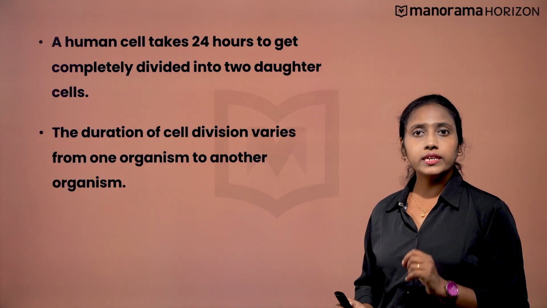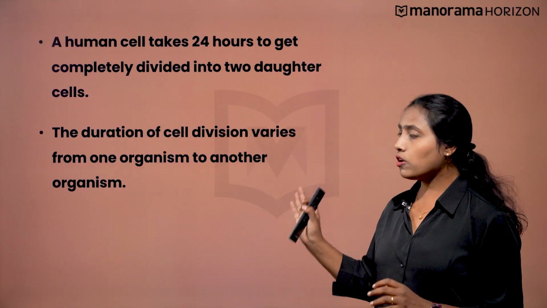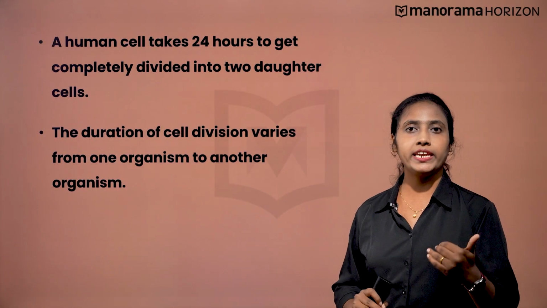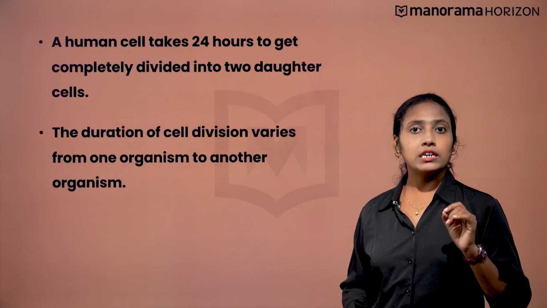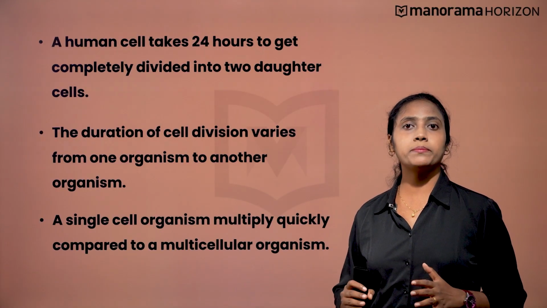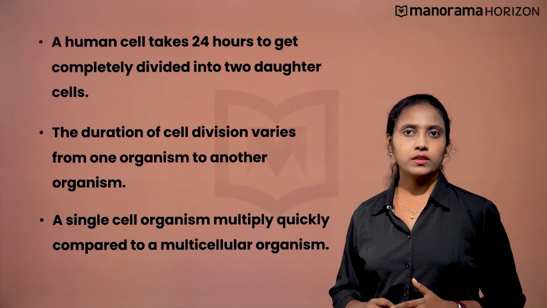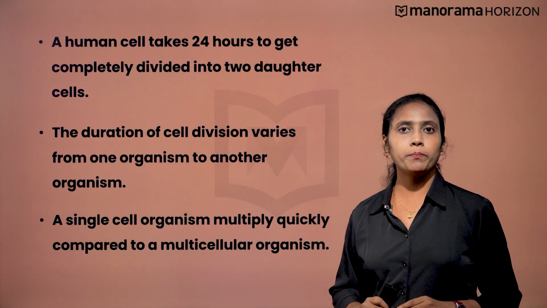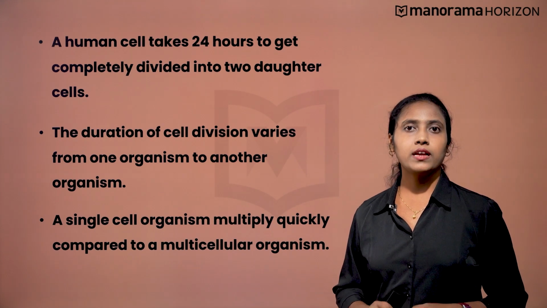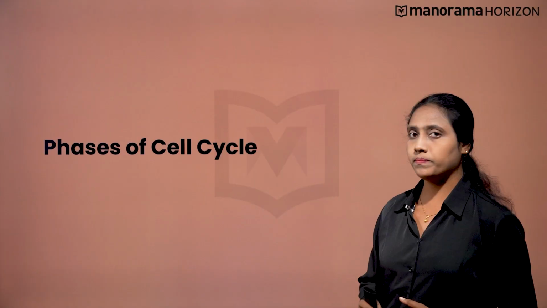However, this is the case of a human cell, but the duration of the cell cycle may vary from one organism to another. A single cell organism multiplies quickly compared to a multi-cell organism. For example, yeast takes only 90 minutes to complete its cell cycle. Let's now see the different phases of the cell cycle.